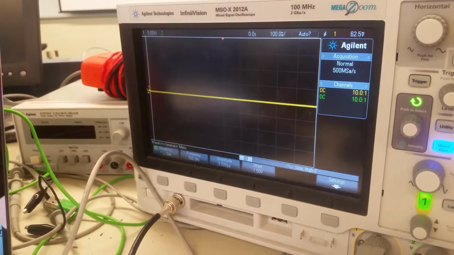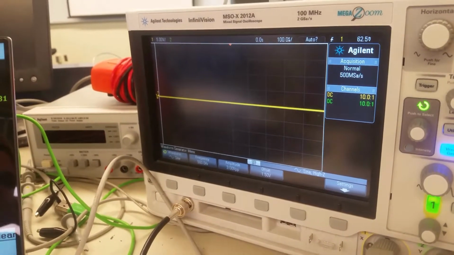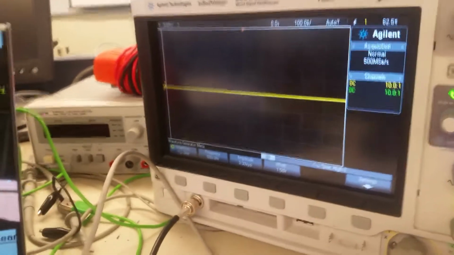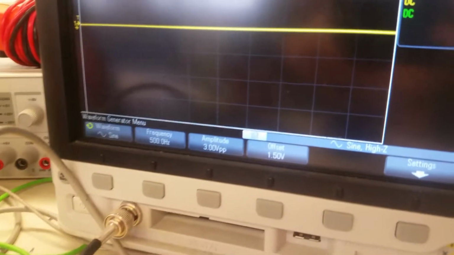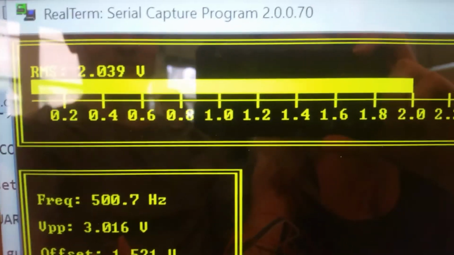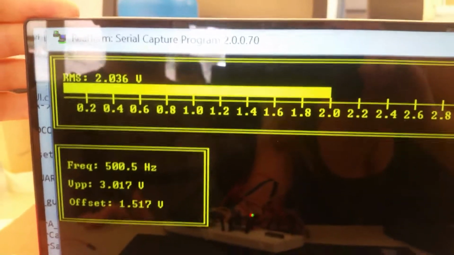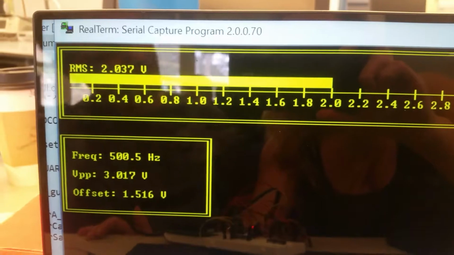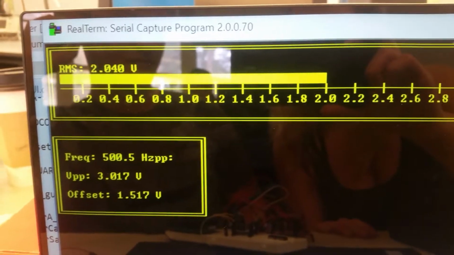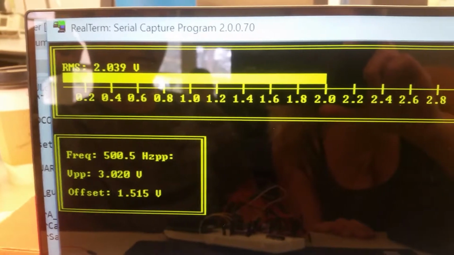Okay, so this is a demonstration of a 3-volt peak-to-peak sine wave with a 1.5 volt DC offset at 500 hertz. So you can see that here, and then if we look over at our multimeter, you can see RMS of 2.037, frequency 500.5 hertz, peak-to-peak voltage is 3.02, and the offset is 1.517 volts.